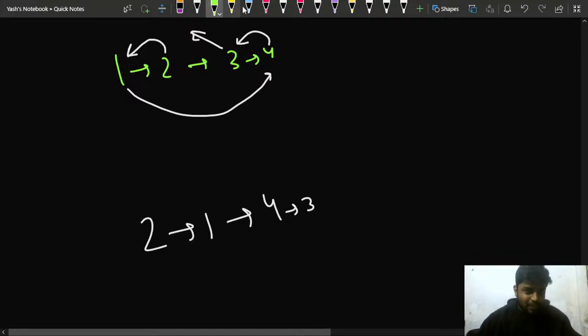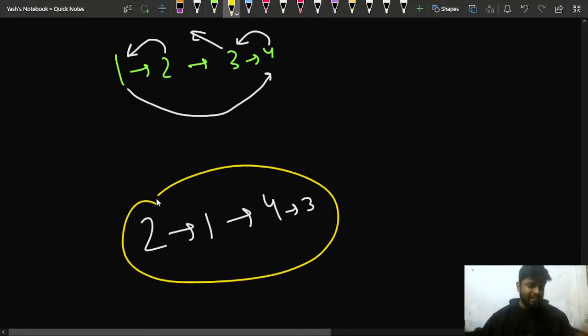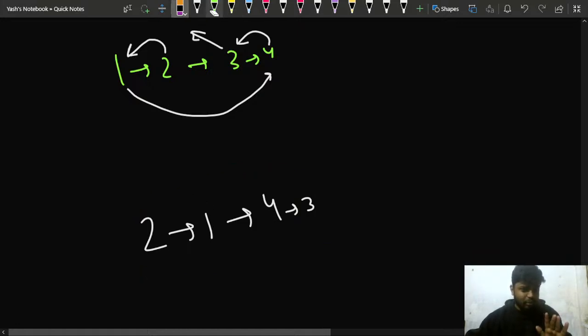So in this particular thing, what you have to do is change the pointers. You cannot do it like that. You cannot just swap. You have to change the pointers like I did. 2 is pointing to 1, 1 is pointing to 4, and 3 is pointing to null, right? So 3 is the last node of the linked list. This way you have to do it.